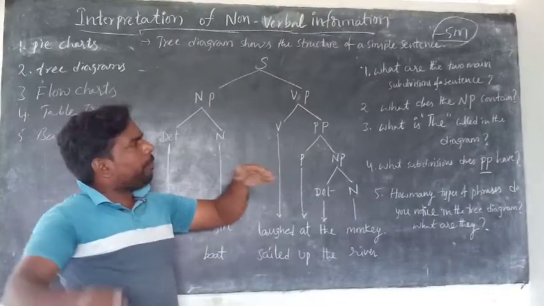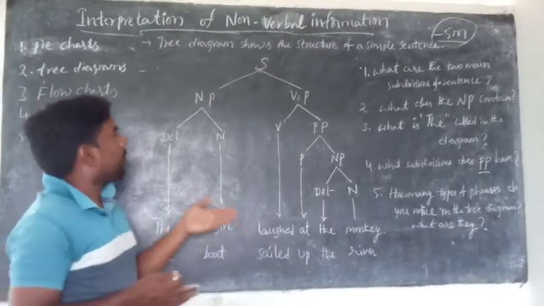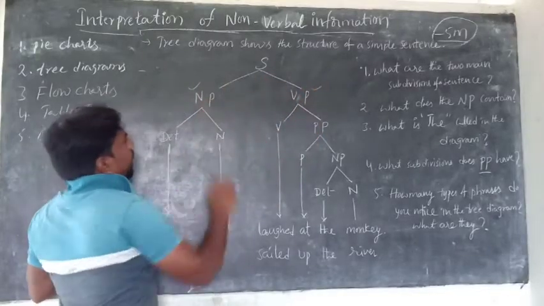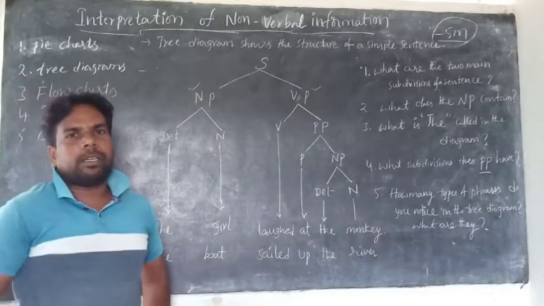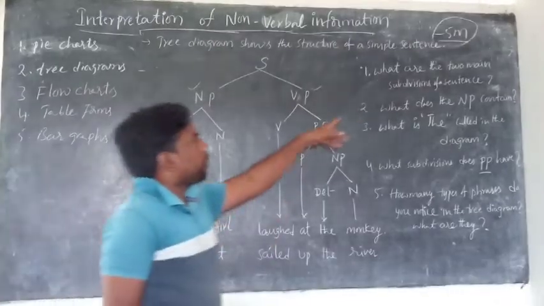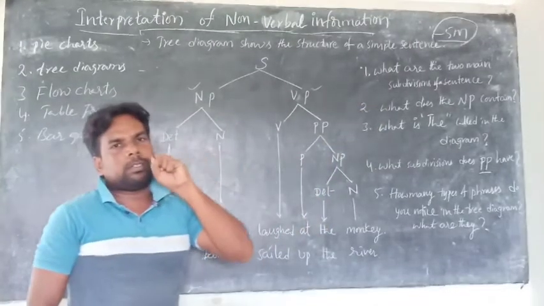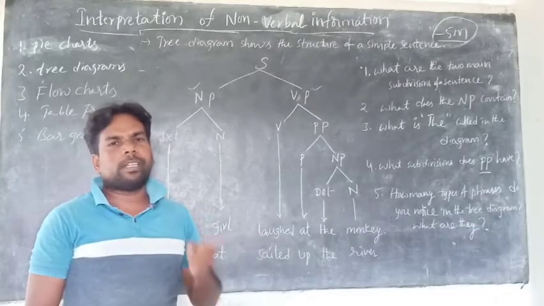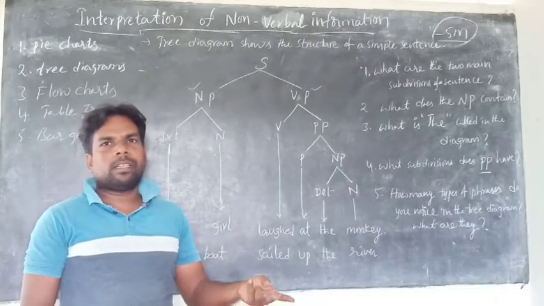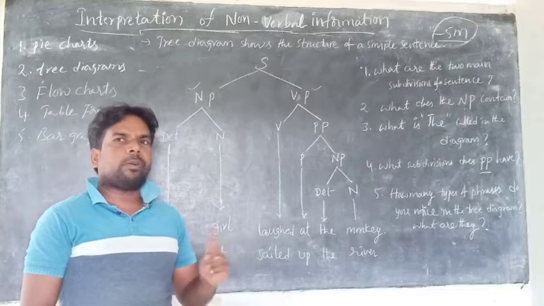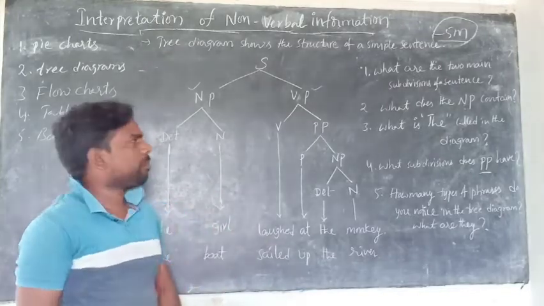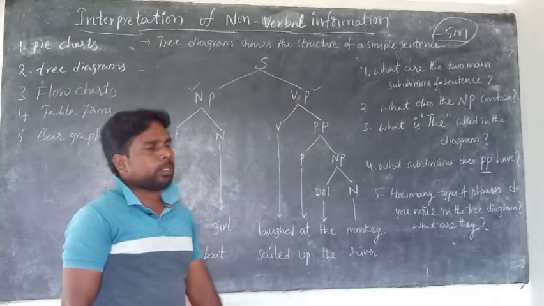The main subdivisions are NP and VP, noun phrase and verb phrase. You can write NP, VP, or noun phrase and verb phrase, but it is better to write noun phrase and verb phrase. That is the answer for the first question.